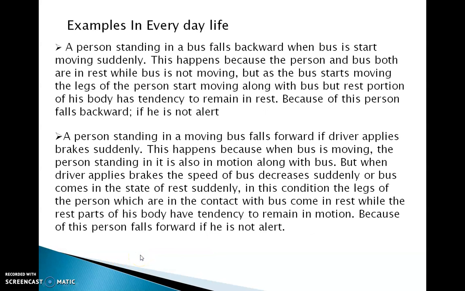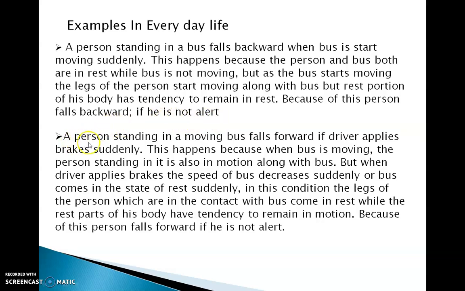This is more important. Now I will give an example that will help you understand. People are standing in a bus. When the bus suddenly starts moving, what happens? When people and bus are both at rest, the bus is not moving. But when the bus starts moving, the legs of the person start moving along with the bus, but the rest of his body has a tendency to remain at rest. Because of this, the person falls backward. He is not alert.